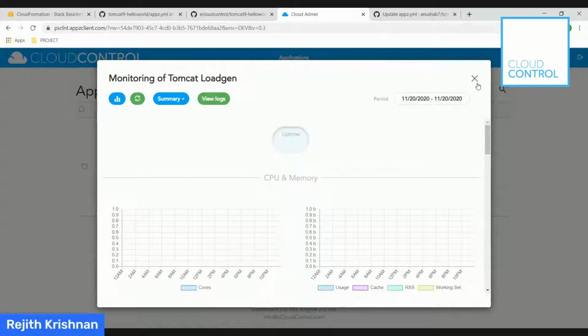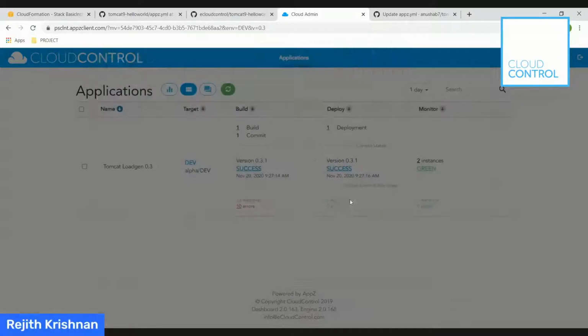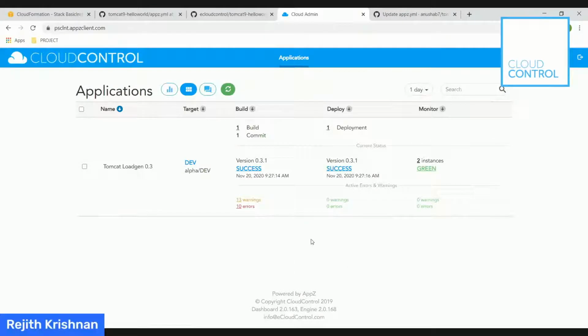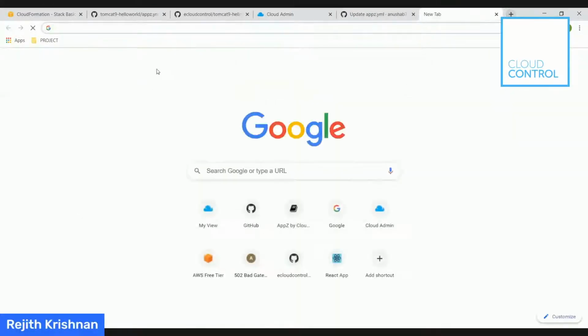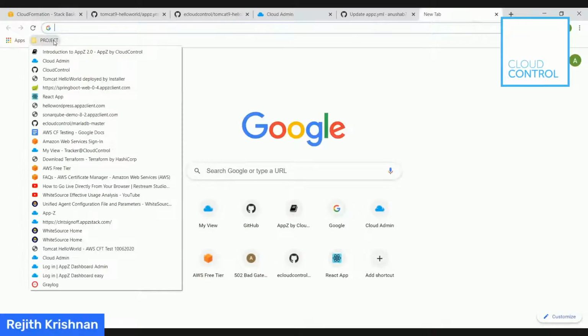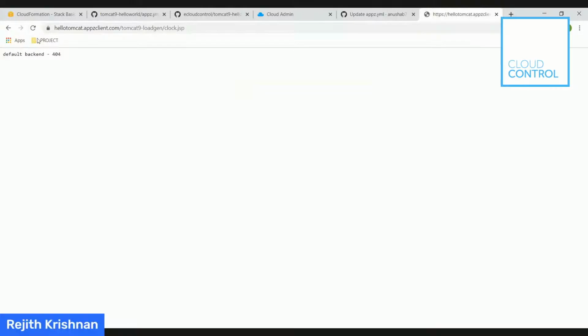Can we look at the application now? Do we have a URL to that application? Anusha, can you go to the URL? The URL would be Tomcat Hello World -03. The application is yet to come up. While that is happening, let's take a couple more questions.